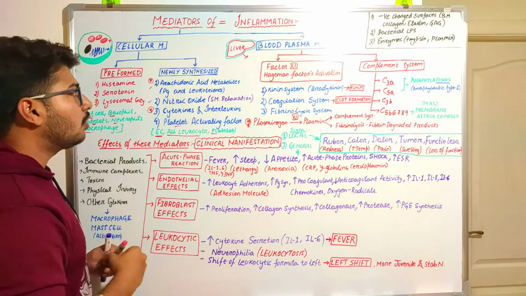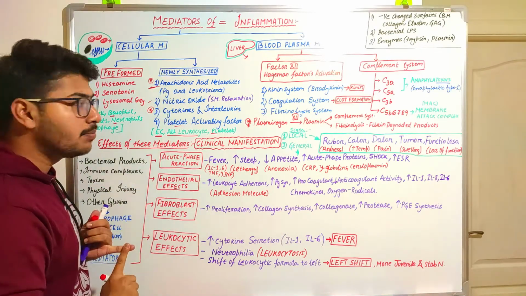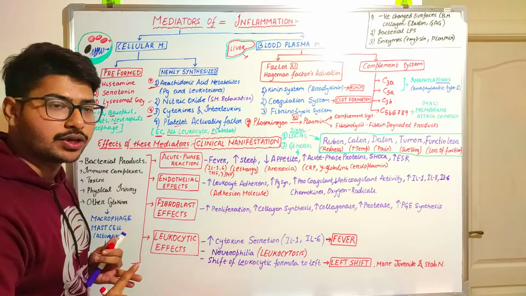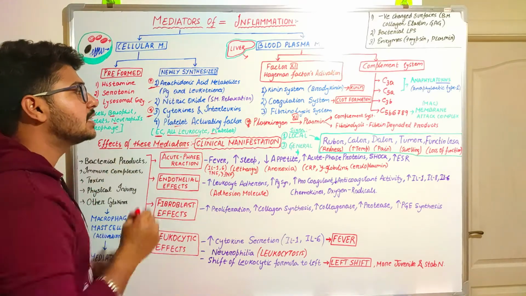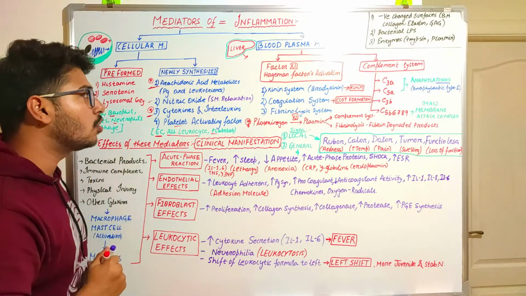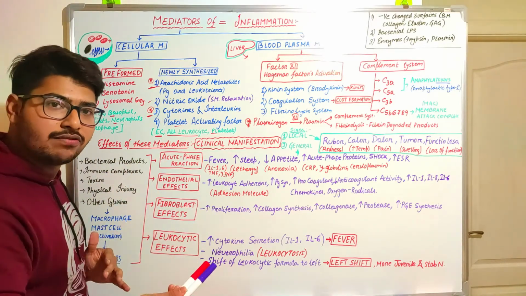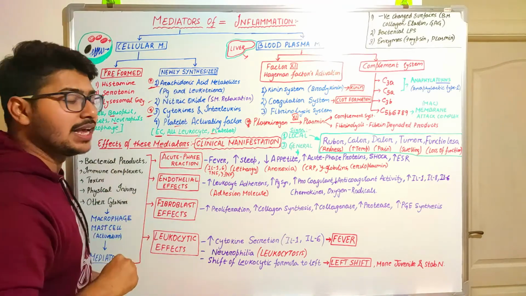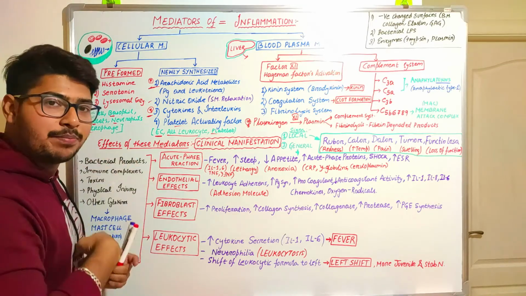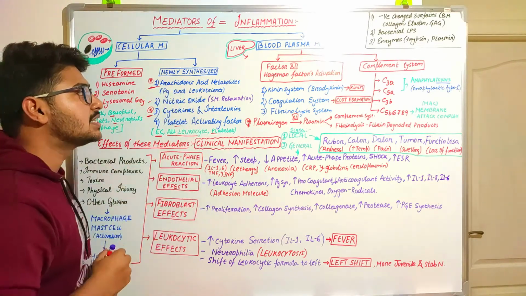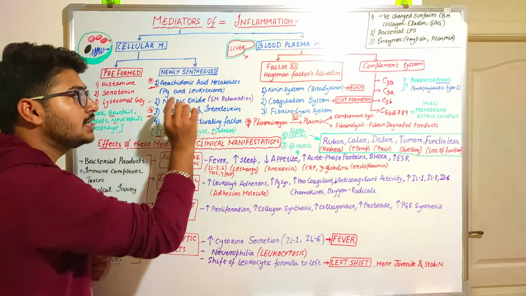The most important part of the newly synthesized mediators that we should know is arachidonic acid metabolism, and cytokines and interleukins. We will have a separate video for their discussion, because arachidonic acid metabolism is very important. This concept will help you with any kind of inflammation, any kind of disease, because arachidonic acid is a part of the cell membrane, and when the cell membrane gets destroyed, arachidonic acid metabolism starts, producing mediators like prostaglandins and leukotrienes.